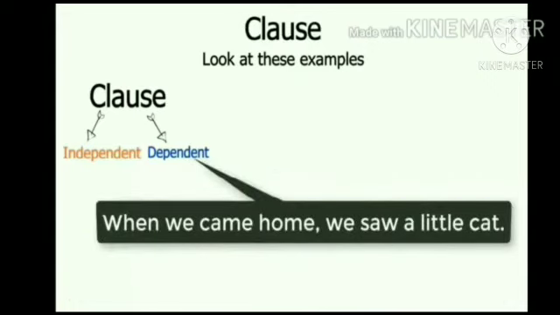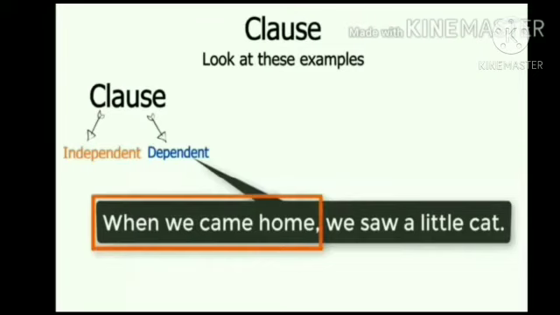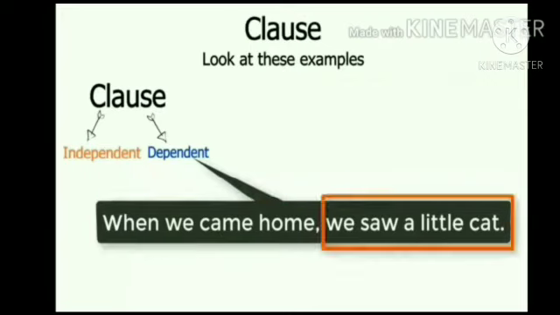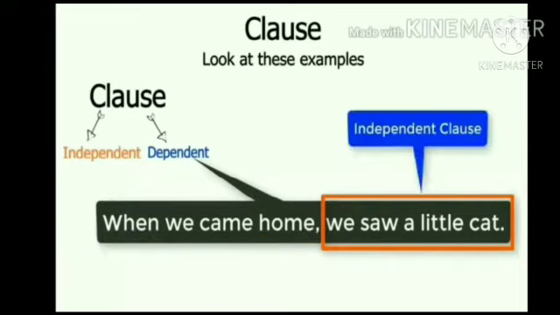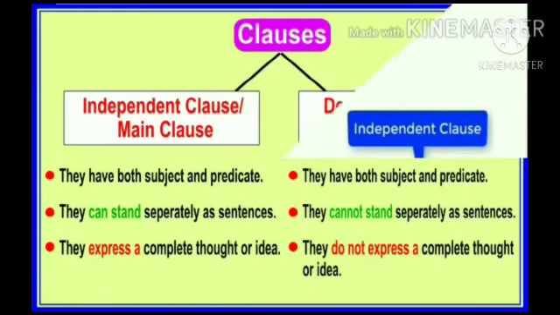Here it is written, when we came home, we saw a little cat. Now when we came home, what happened? Then we saw a little cat. So when we came home is a dependent clause. Why? It has a subject-verb combination but it gives incomplete information and it depends on another independent clause. And here we saw a little cat is an independent clause.